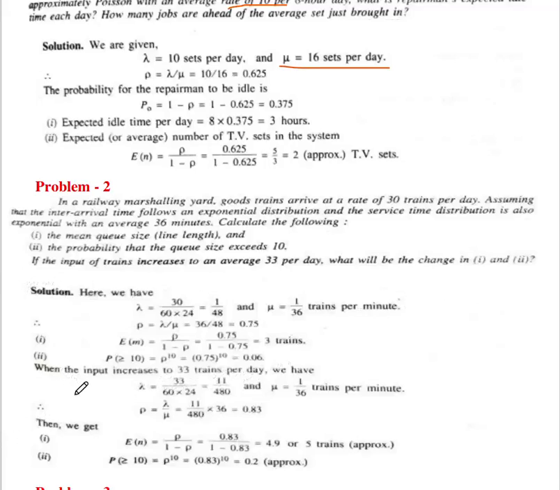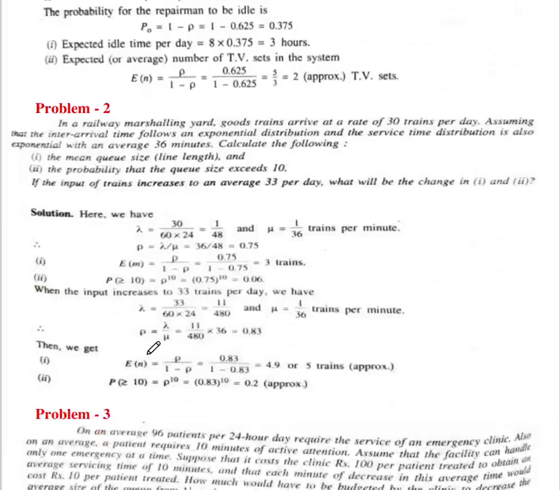What is the next? Third, when the input increases to 33 trains per day, what will be the change? So lambda equal to 33 instead of 30, divided by 60 into 24, so you will get 11 upon 480, and mu is 1 upon 36 trains per minute. So here rho will be changed, rho equal to lambda by mu, so 11 upon 480 into 36, instead of 30, we will get 0.83.